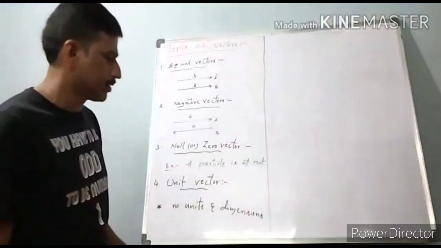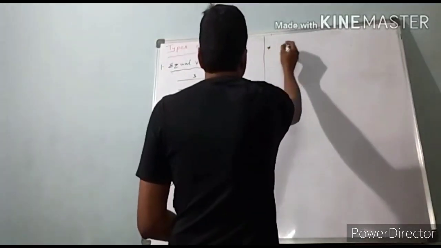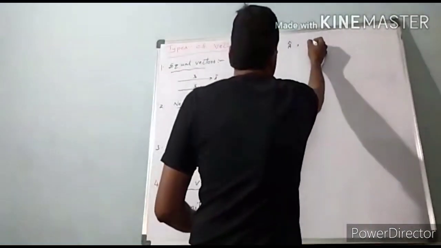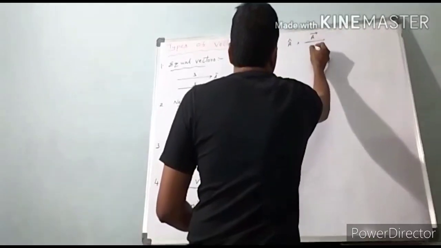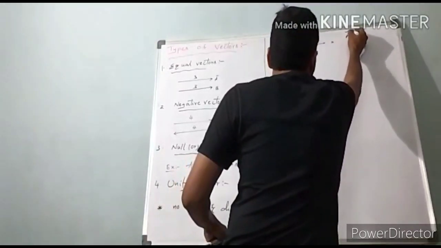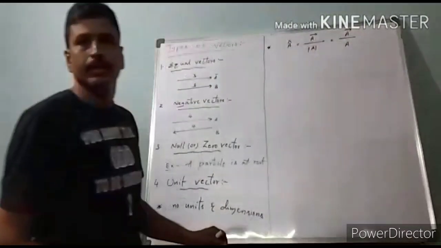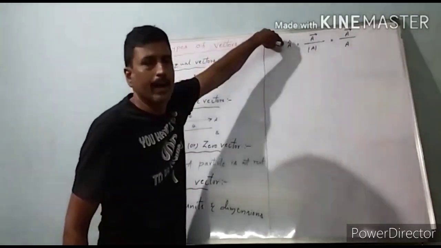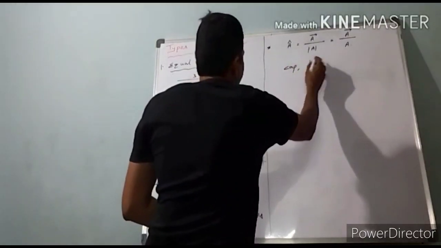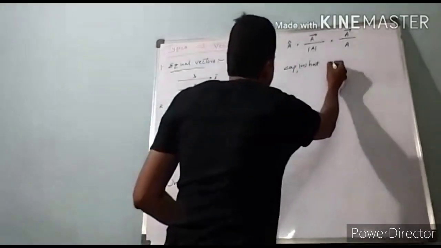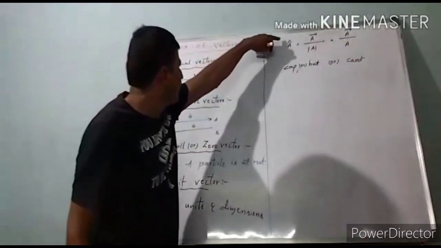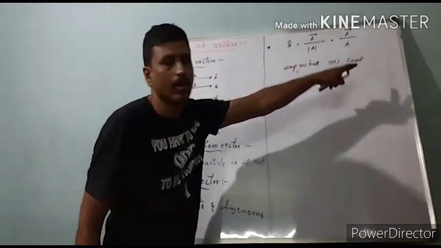For a non-zero vector, A cap is equal to vector A by magnitude of A. It can also be written as A cap equals A bar by A. Here it can be read as cap or hat or caret.